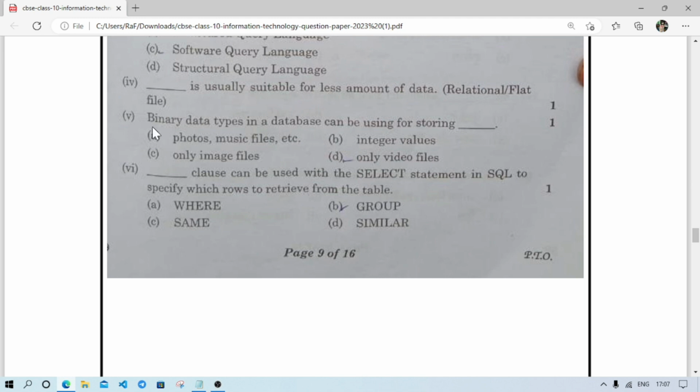Number 5, binary data types in a database can use for storing photos and music files, integer values, only image files, only video files. The correct option will be integer values. Then number 6, which clause can be used with select statement in SQL to specify which row to retrieve from the table? It will be where, not the group one.